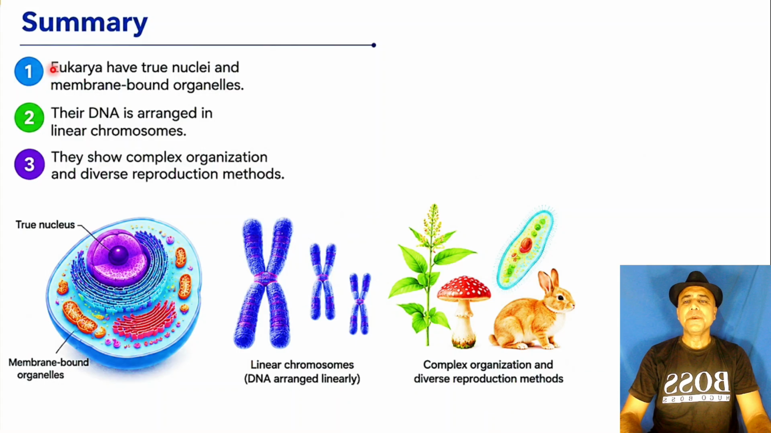Summary: Eukarya have true nuclei and membrane-bound organelles. Their DNA is arranged in linear chromosomes. You can see these are linear chromosomes. They show complex organization and diverse reproduction methods. You can see this is complex organization and diverse reproduction methods.